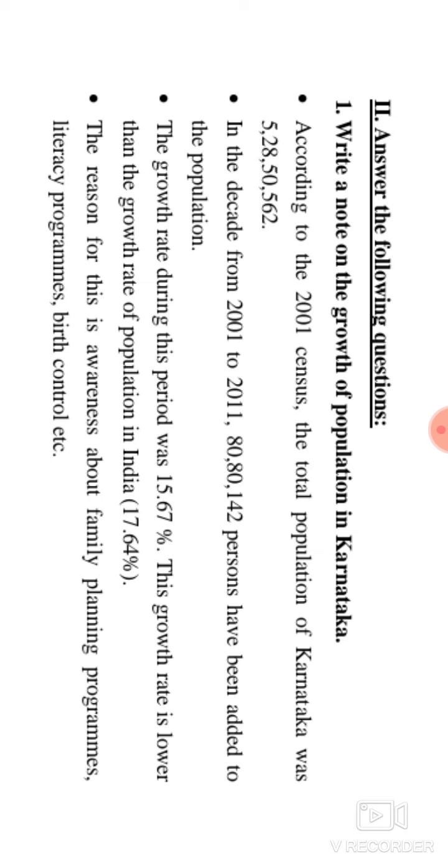The main reasons are family planning progress, literacy progress, and birth control progress. So these were the reasons for the slower growth of population in Karnataka. Okay, this is also one of the very important questions for 2 marks.